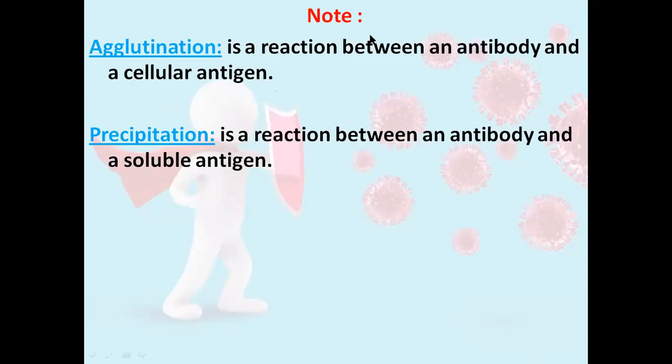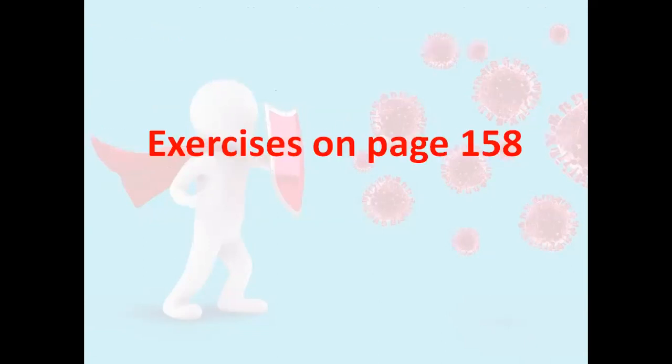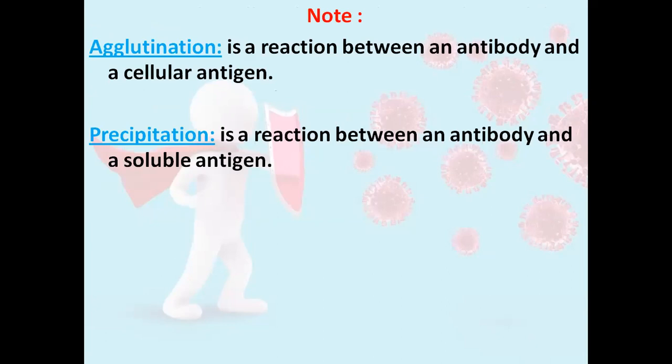So note that you have to know that agglutination is the reaction between an antibody and a cellular antigen, whereas precipitation is the reaction between an antibody and a soluble antigen. Next time we're going to move to the exercises in the book.